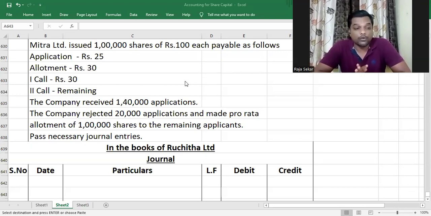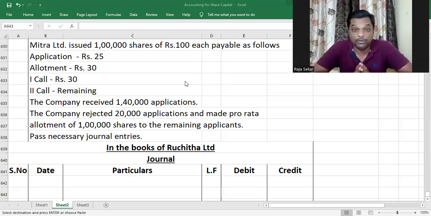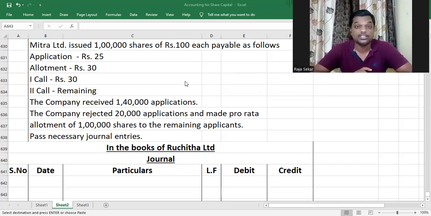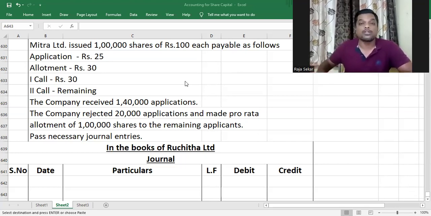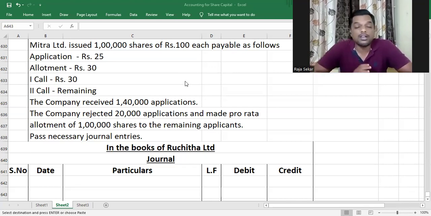I have a question here for you in which pro rata allotment has been made, but this question is slightly different from the various pro rata allotment questions that we were doing earlier. In this question, there is pro rata allotment as well as rejection of shares. That is, the company has received a certain number of applications and has not made pro rata allotment on all of them. It has rejected certain applications and made pro rata allotment to the remaining applicants. So we'll learn how to solve this problem in this video.